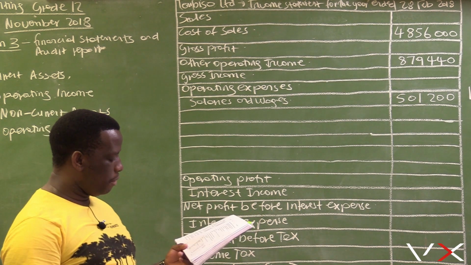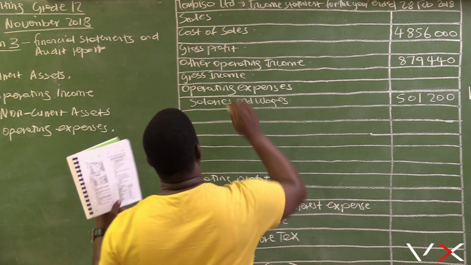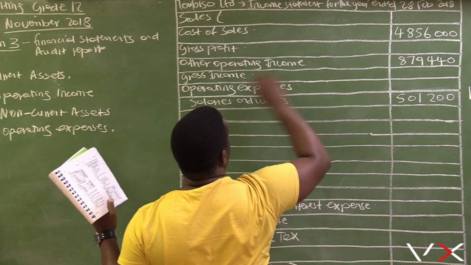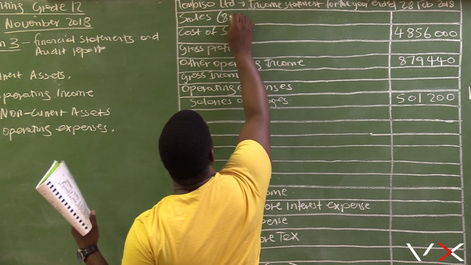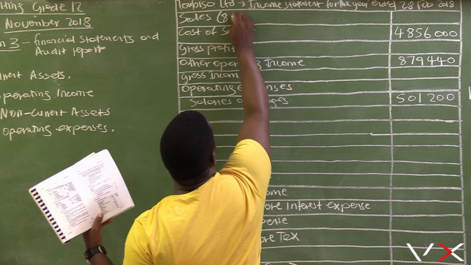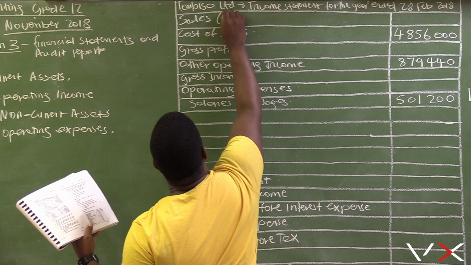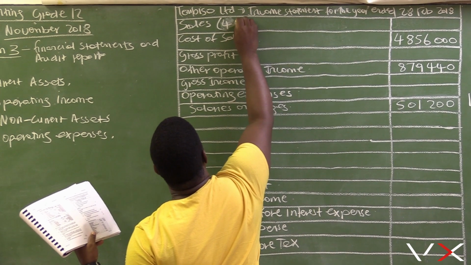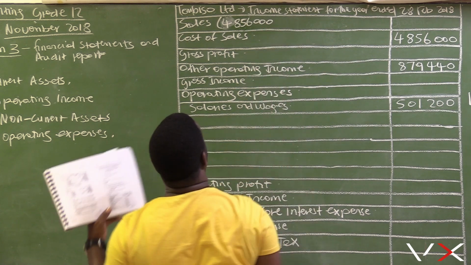The sales amount has not been given, but cost of sales is given here: 4,856,000. This is cost of sales.